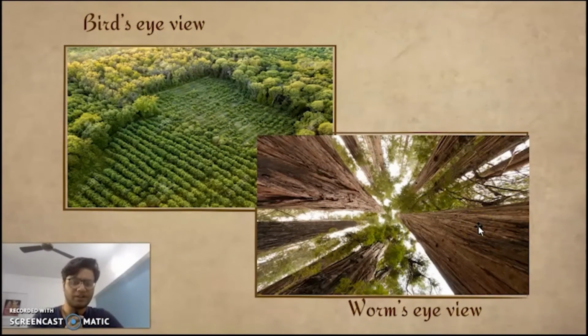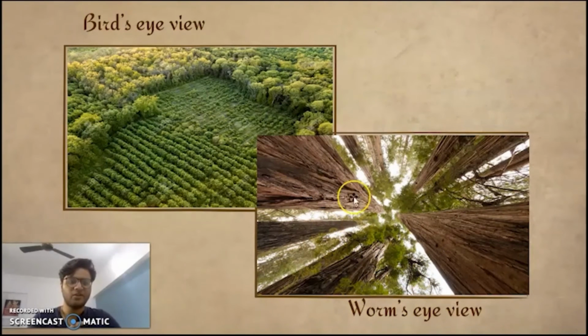Let's consider the forest to be an economy, and I am an individual consumer. My decisions of consumption, production, my decision of anything will be guided by how the entire economy is functioning. In this case, there is a worm who sees a tree which has a lot of thick leaves and a very thick bark.